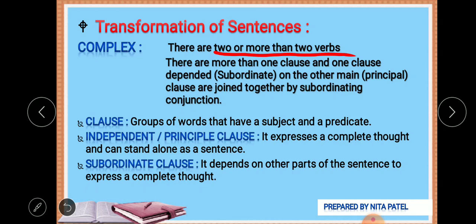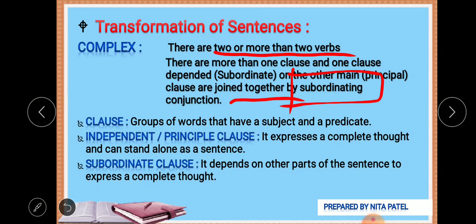Now one more important thing you have to keep in mind is that complex sentences are joined together by subordinating conjunctions. There are three types of conjunctions: coordinating, correlative and subordinating. In a simple sentence we won't use any kind of conjunctions. We can use non-finite verbs, that is gerunds, present participles, past participles or infinitives.